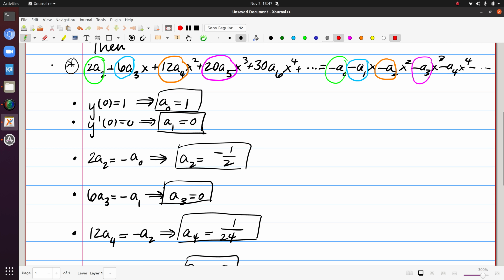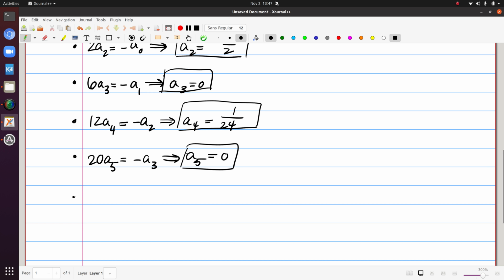And then I'm left with, for what I've written here, one last one to test my pattern on. We're going to get 30a6 is equal to minus a4. That'll make this a negative again. And I've been simplifying where I said I wouldn't before.